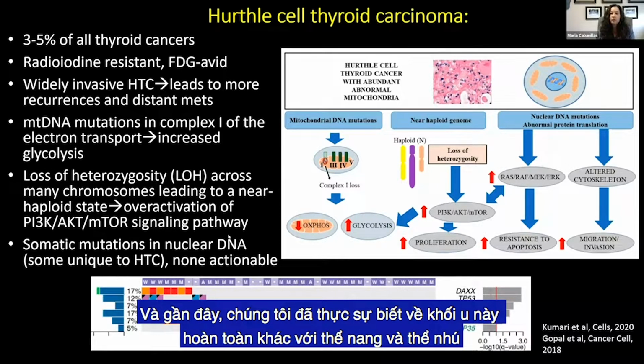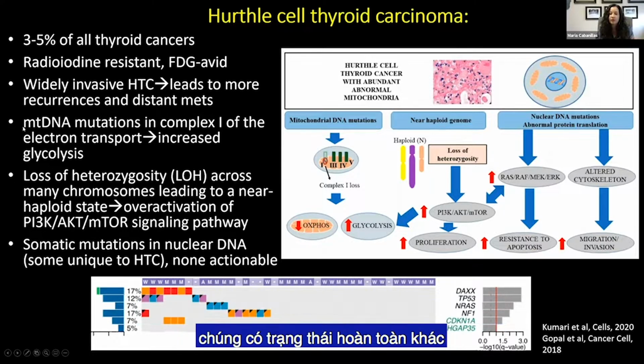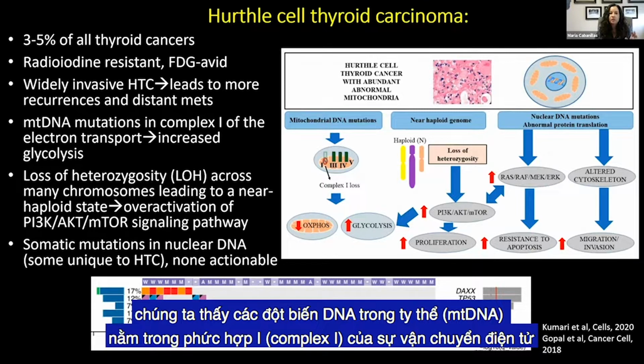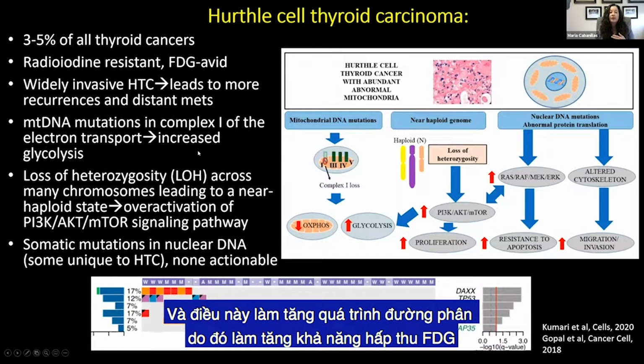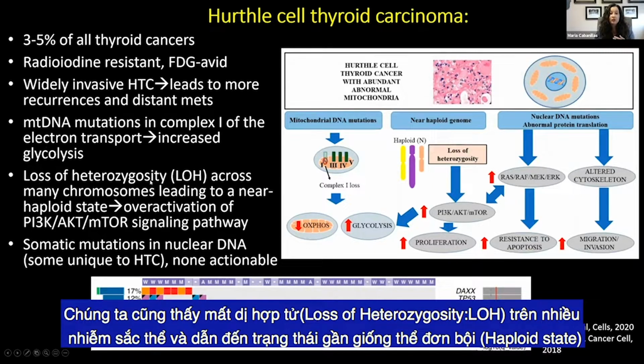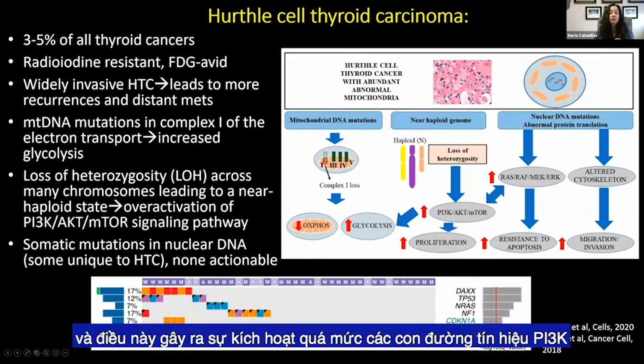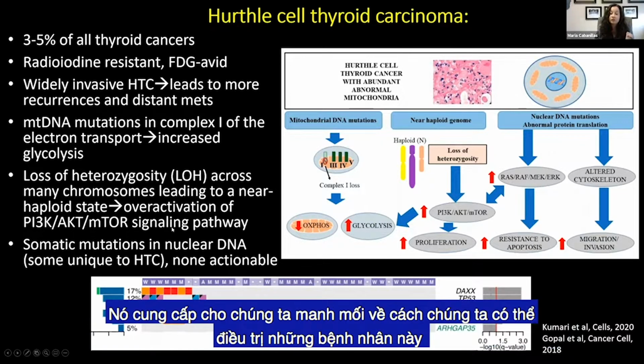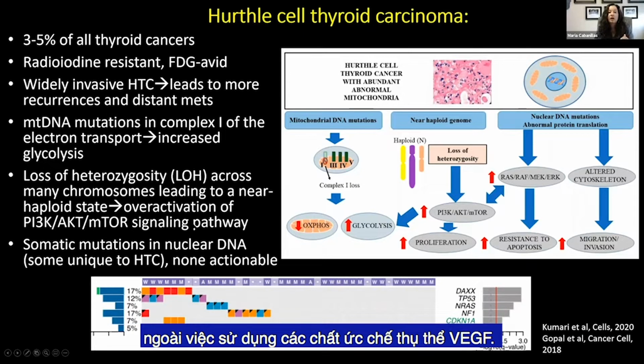And recently we've really learned about this tumor, which is totally different from follicular and papillary. The behavior is totally different. And on a genetic level, it's also very different. So we see mitochondrial DNA mutations in complex 1 of the electron transport. And this increases glycolysis, hence the FDG avidity. We also see loss of heterozygosity across many chromosomes, and that leads to a near haploid state. And this causes overactivation of the PI3 kinase signaling pathway. So it gives us a clue on how we can treat these patients other than using VEGF receptor inhibitors.